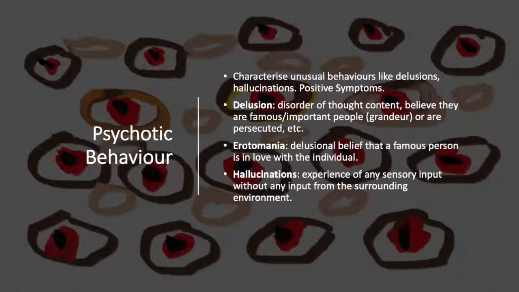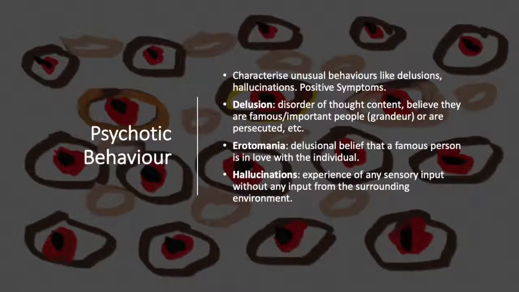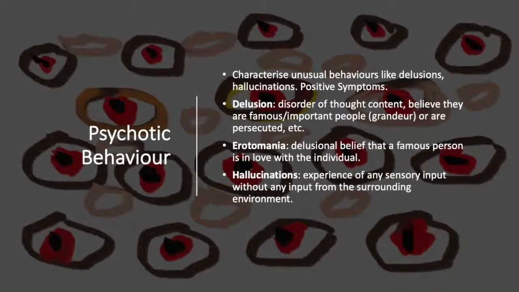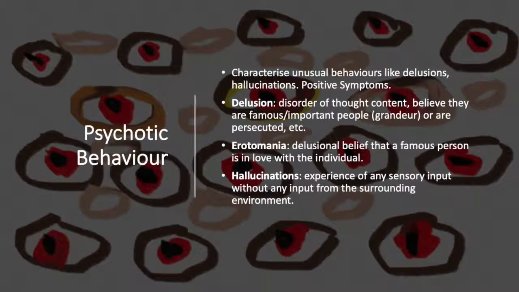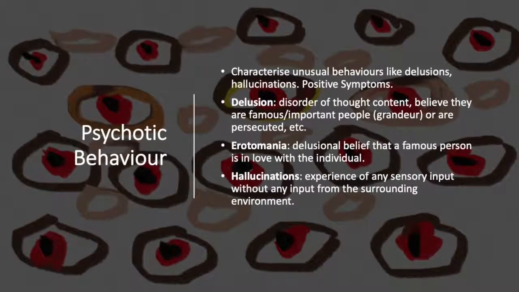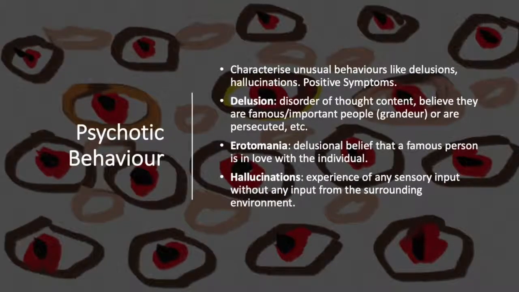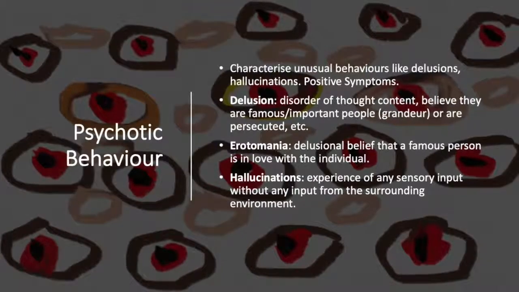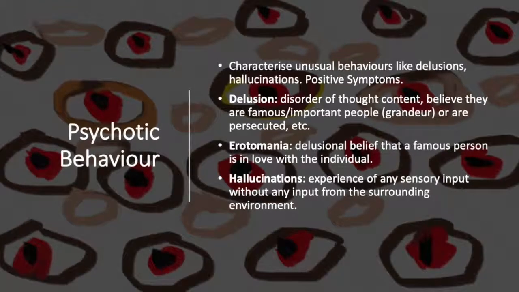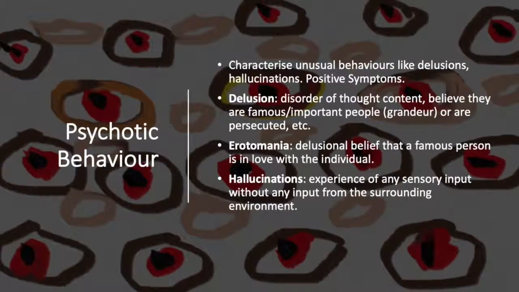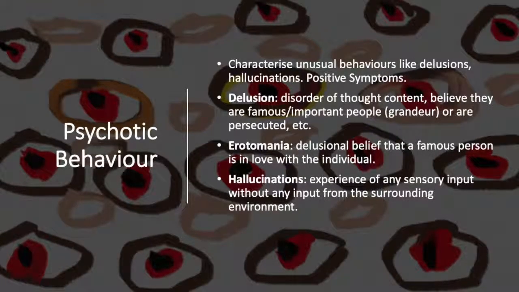Psychotic behaviors. Schizophrenia is characterized by unusual behaviors like delusions and hallucinations. They make up what is known as positive symptoms. Delusions are disorders of thought content, whereby individuals believe they are famous or important people, grandeur, or are being persecuted, etc. Erotomania is an example of a delusional belief, whereby they believe that a famous person is in love with them. Hallucinations are experiences of sensory input without any input from the surrounding environment.